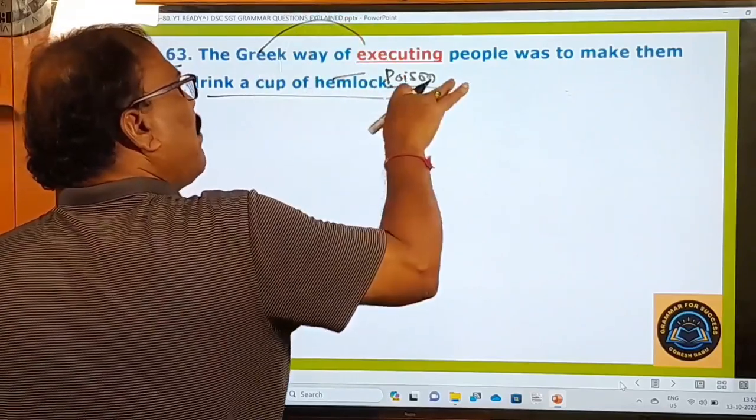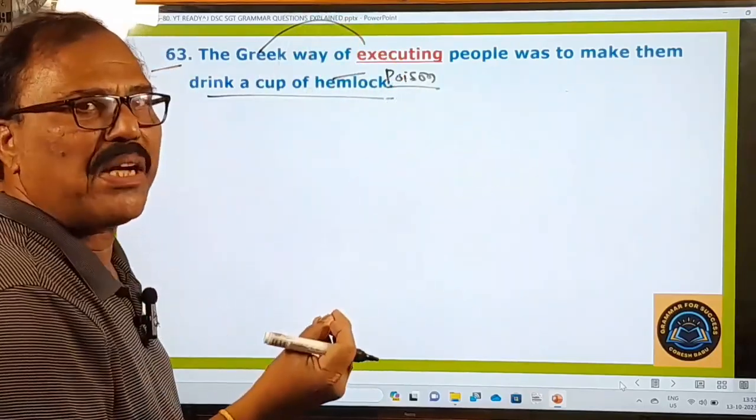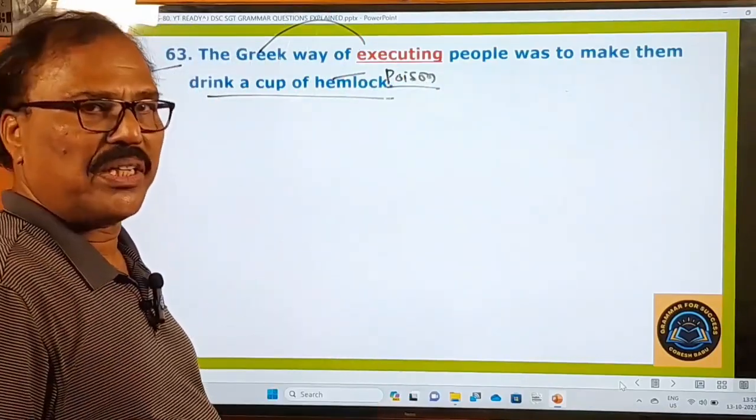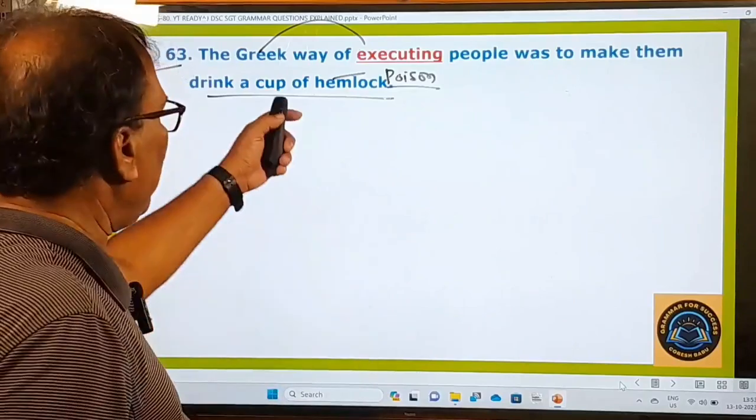To kill the people, they used to give them a cup of poison. They have to drink that cup of poison and they must die. That is all there. Socrates was given a cup of poison in this way, hemlock, like this.